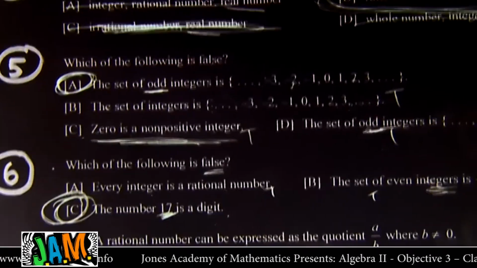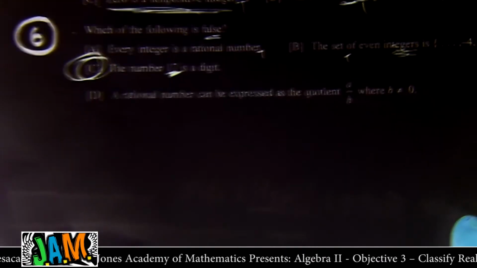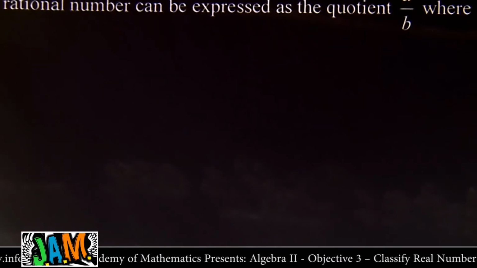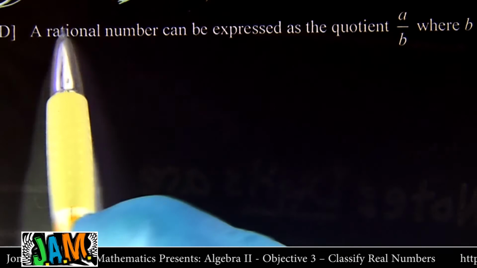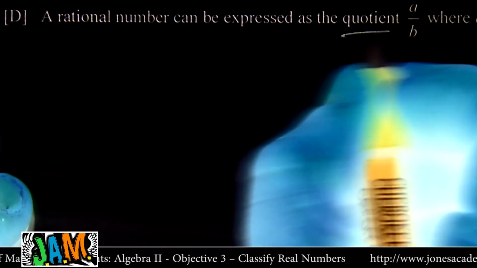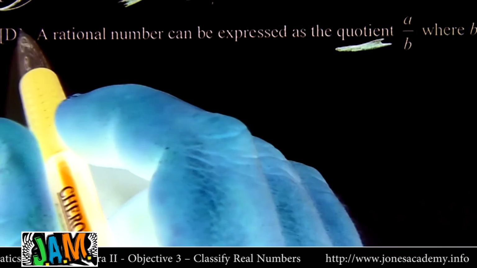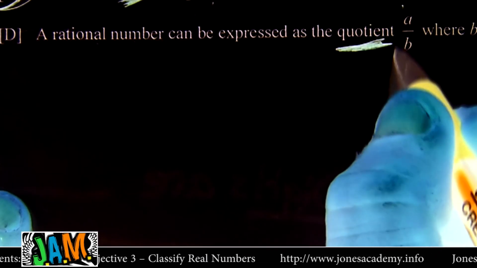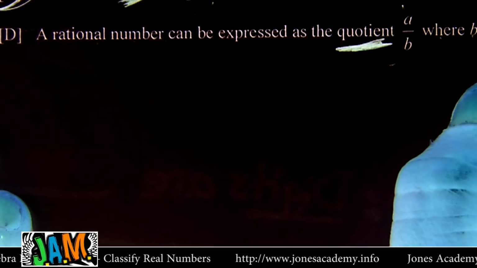Now, this is one I want to point out, the last part of the notes here. I want to point out why this is true, because you need to know on your problems, when you see it, this is true. A rational number can be expressed as the quotient. Quotient means dividing or fraction, right? A rational number can be expressed as the quotient a over b, where b is not equal to 0.